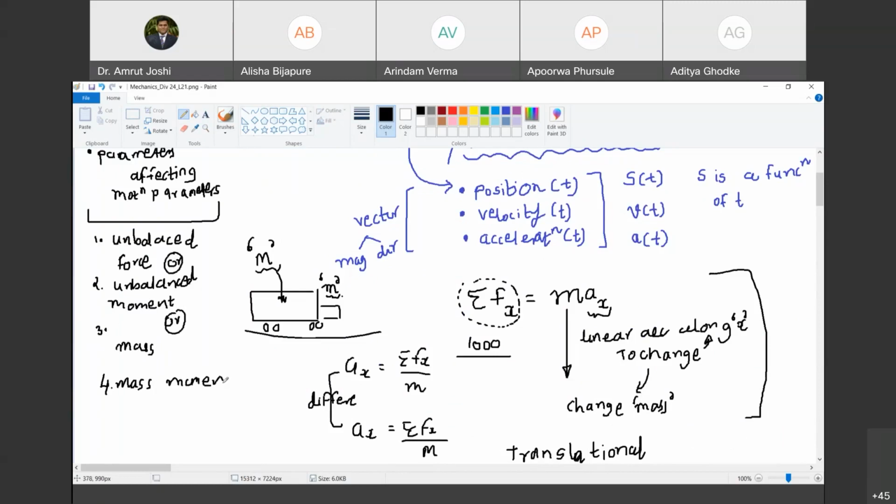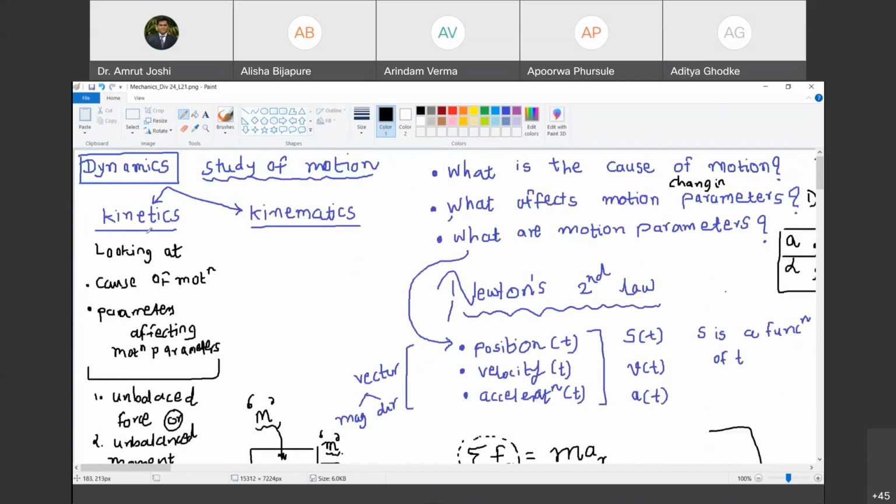What is the general definition given in books? Books are very vague about this definition. They write it as kinetics is a branch of dynamics that takes into consideration forces and masses. Are you with me? Yes, sir. तो ये definition को मत देखना. This is very vague definition.